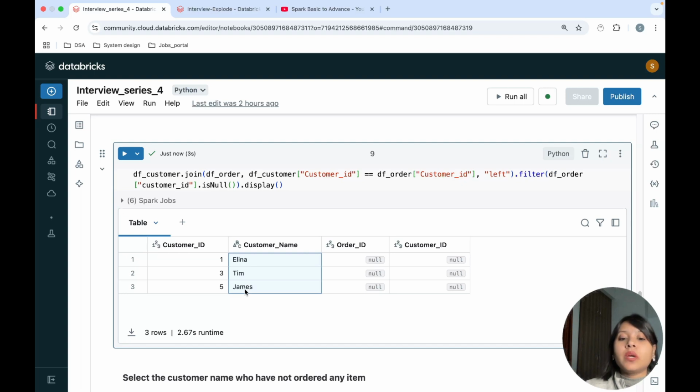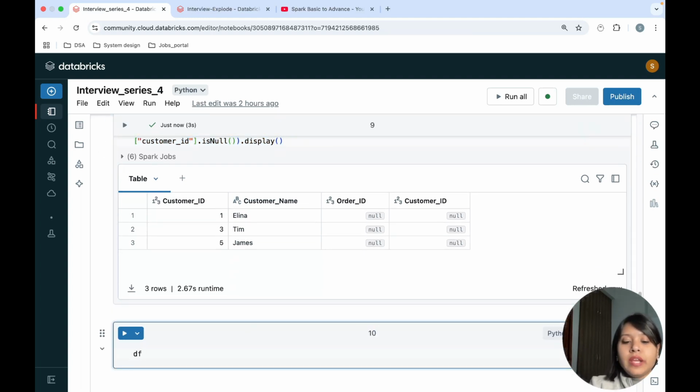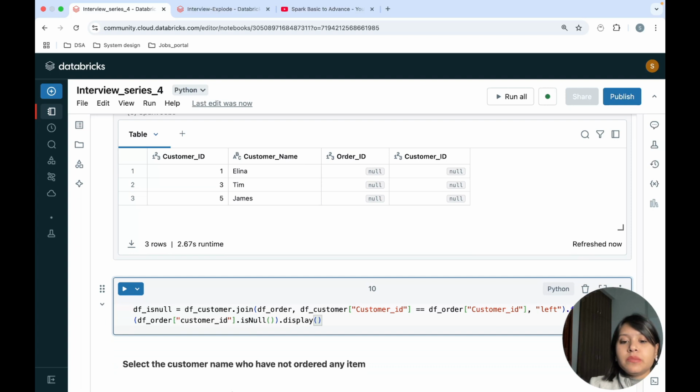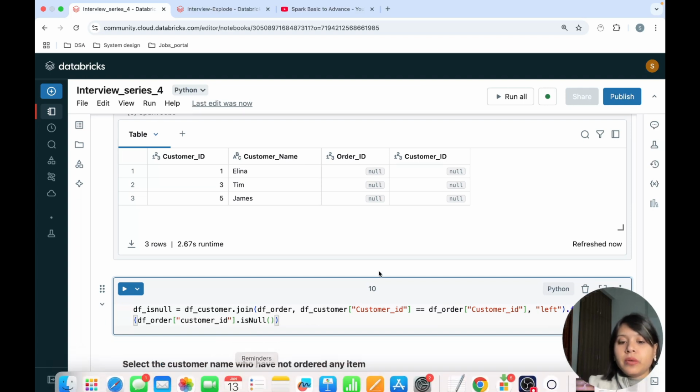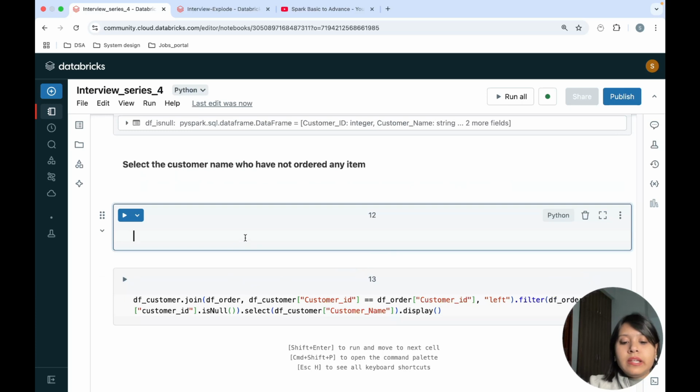My requirement is not to get all these columns. I just need the customer name column. How will you get just the customer name column? You can just go ahead and select the customer name from this data frame. So let me do one thing. Instead of the display method, I'll go ahead and create a data frame, df_isnull, and store that in this particular data frame to make things easier. Okay, so now it is storing the data, and I will go ahead and select the data from this.